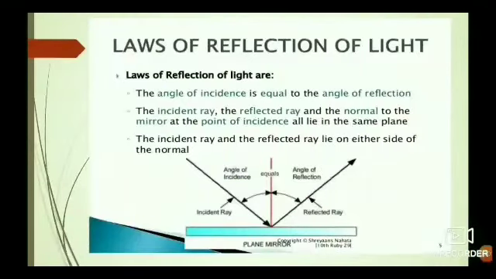Laws of reflection of light. The angle of incidence is equal to the angle of reflection. The incident ray, the reflected ray and the normal to the mirror at the point of incidence all lie in the same plane. The incident ray and the reflected ray lie on either side of the normal.